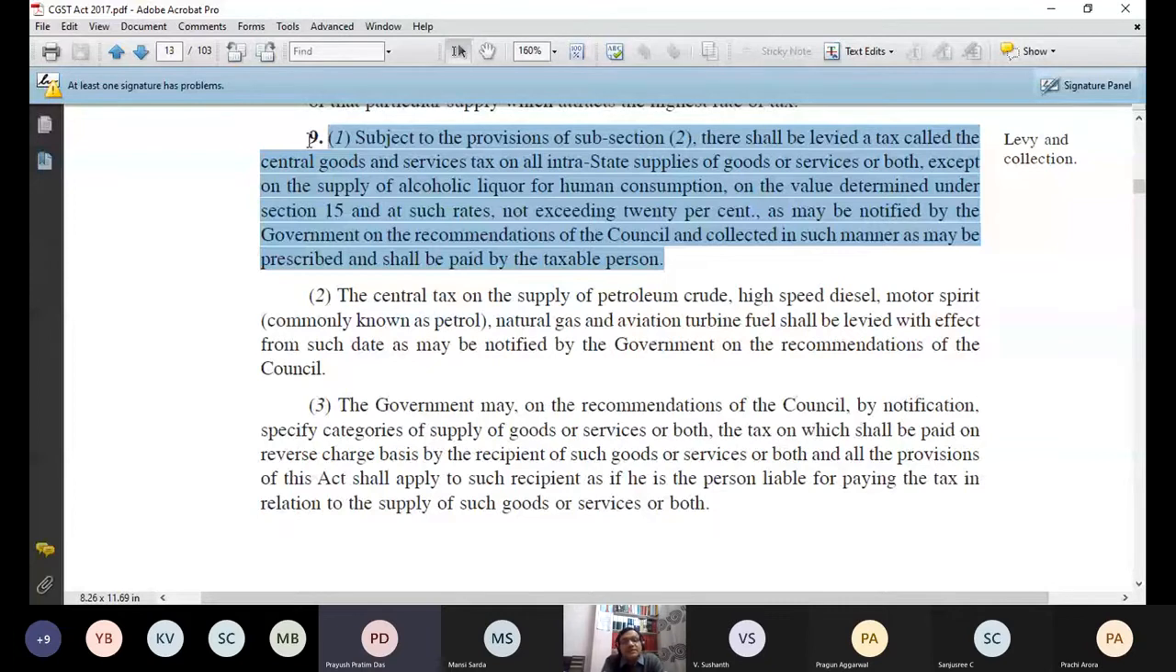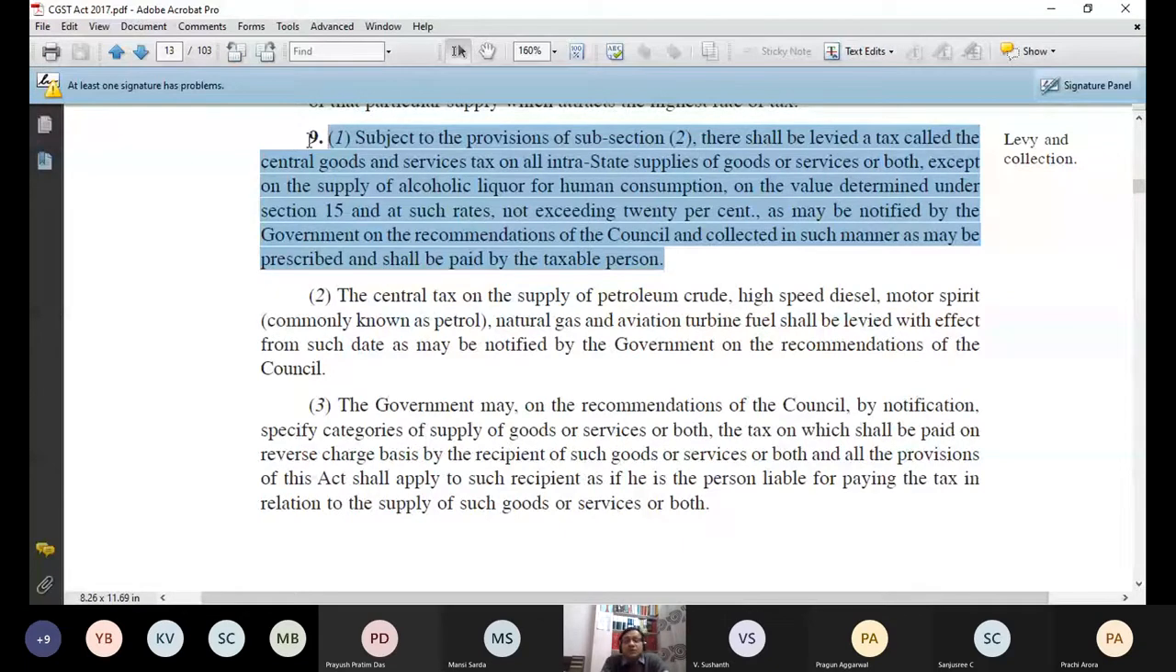And if it is IGST, then this act is not applicable. For IGST, I will check the IGST Act. Shall I proceed? Okay, so this was 9(1). Now 9(2). The central tax on the supply of petroleum crude, high-speed diesel, motor spirit, commonly known as petrol, natural gas and ATF, aviation turbine fuel, which is used in aircrafts, shall be levied with effect from such date as may be notified by the government on the recommendations of the council.